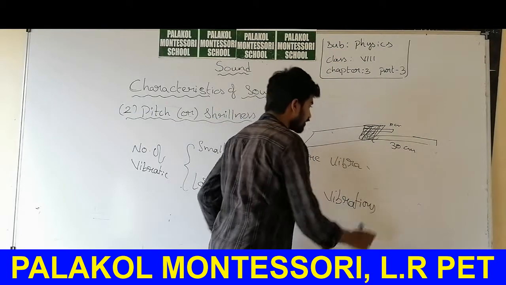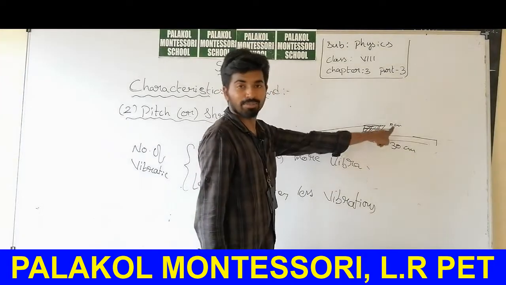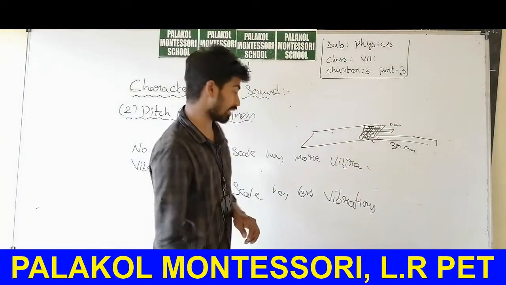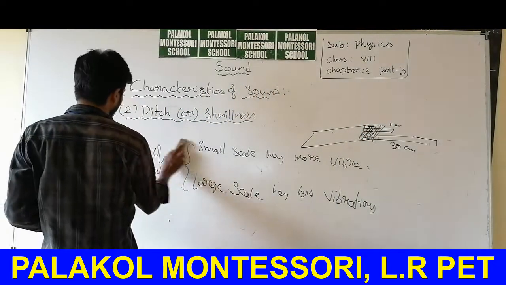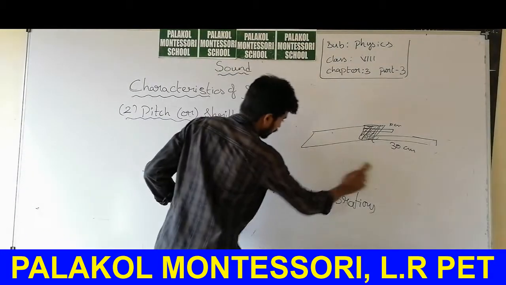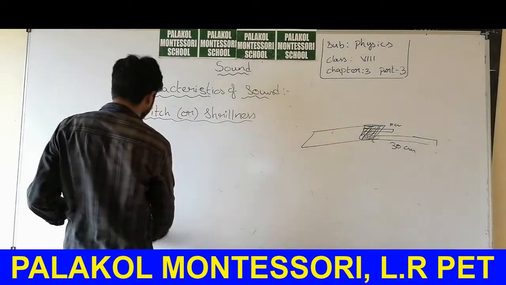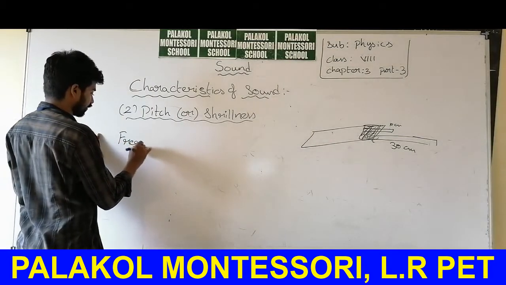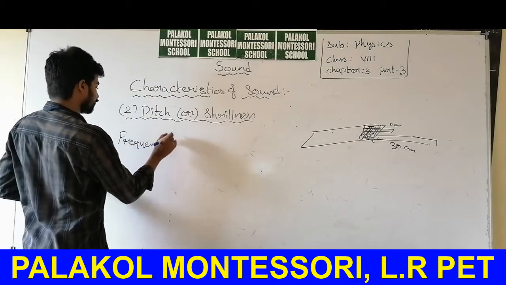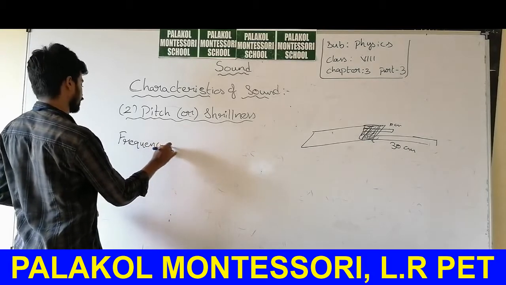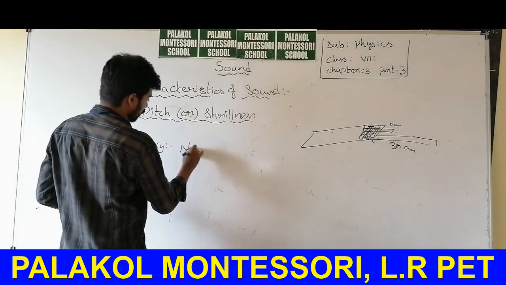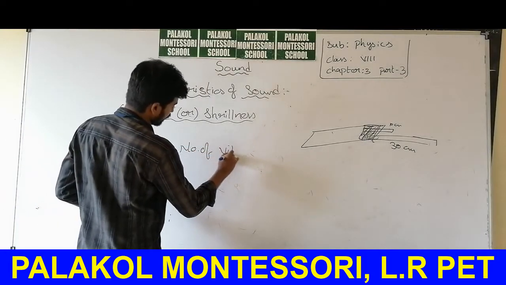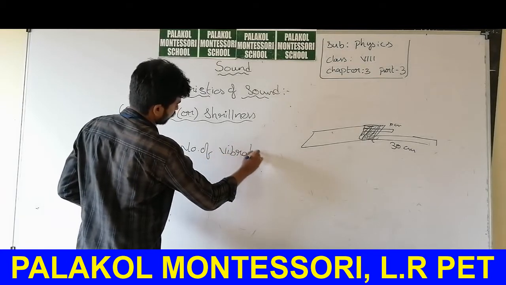The vibrations made in 1 second by this 10 centimeter scale is large. We will call this frequency. What is frequency? The number of vibrations in 1 second.